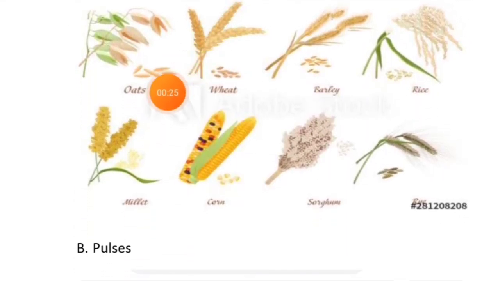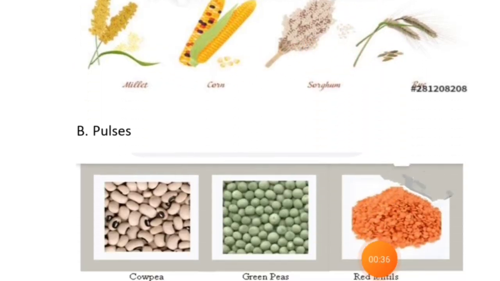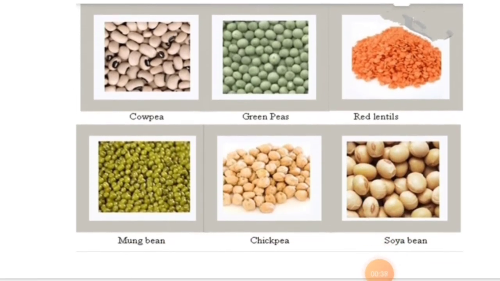So what are these? Oats, wheat, gehu, barley, rice, millet, corn, sorghum. These grains are called cereals which we get from the plant. Now we get pulses also from the plant, different types of dal that we take. Cowpea, green pea, red lentils, masoor dal, mung bean, chickpea and soybean.